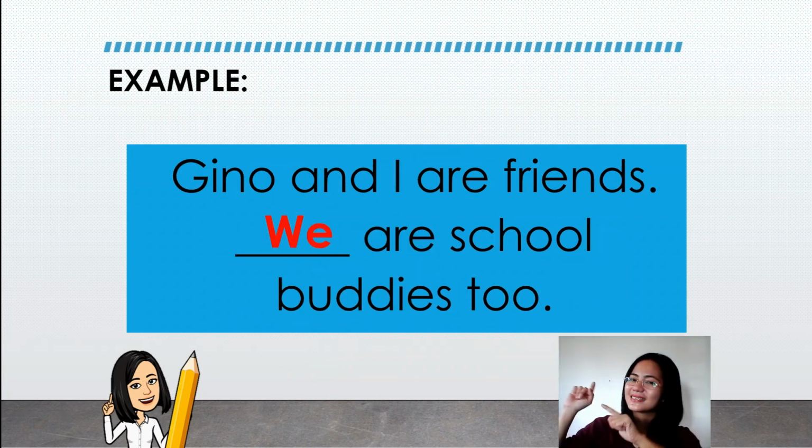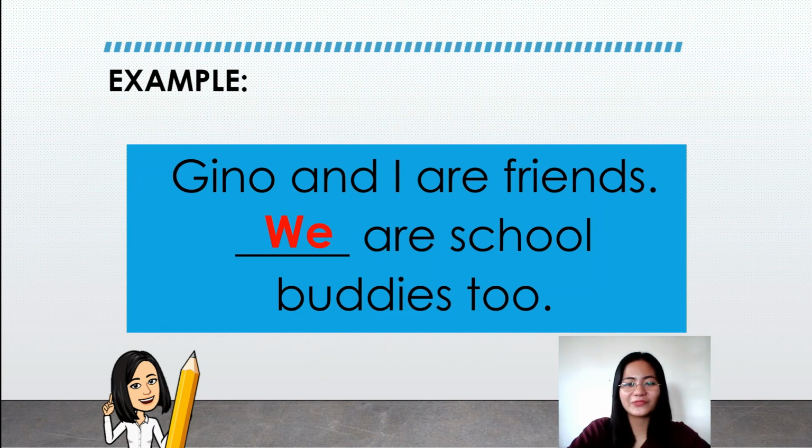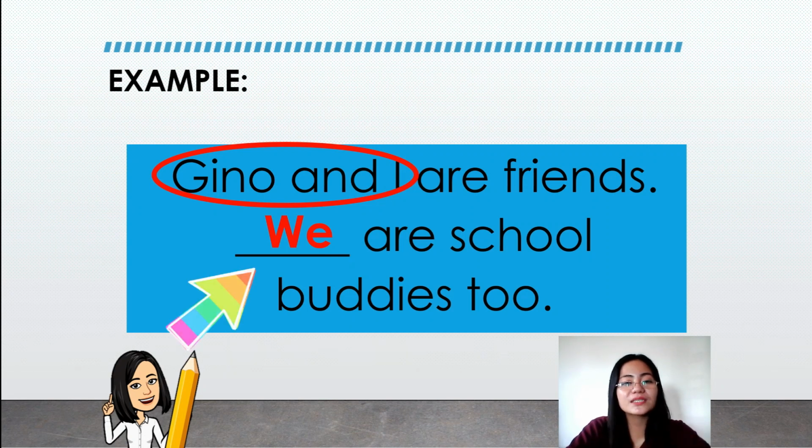Third sentence. Gina and I are friends. We are school buddies too. Now, the subject of our first sentence is Gina and I, which is also the antecedent of the pronoun we. Now we used we because the speaker is included in the subject which used the pronoun I.